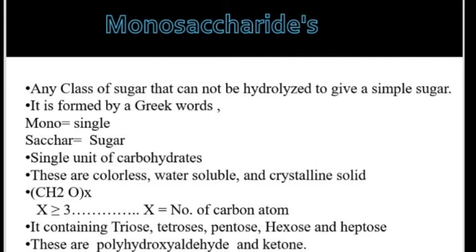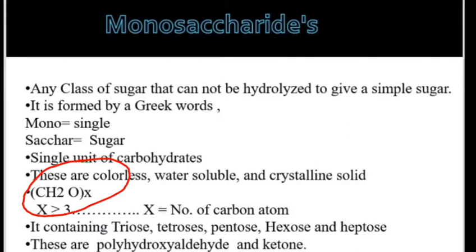So dear friends, monosaccharides are any class of sugar that cannot be hydrolyzed to give a simpler sugar. The word monosaccharide is formed by two Greek words: mono, which stands for single, and saccharide, which means sugar. It means monosaccharide is the single unit of carbohydrate. These simple sugars are colorless, water soluble, crystalline solids, which have a general formula CnH2nOn.